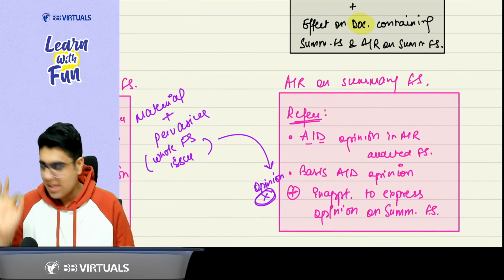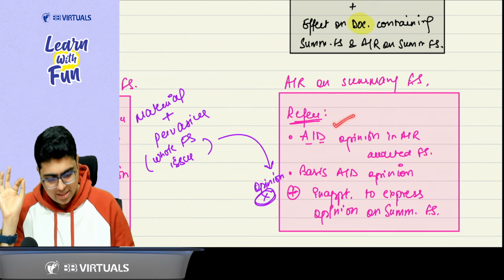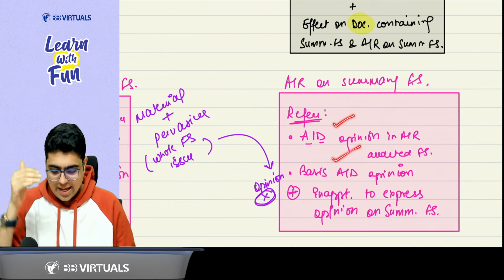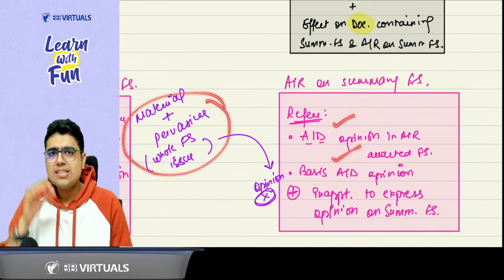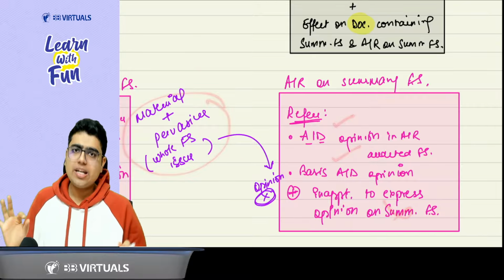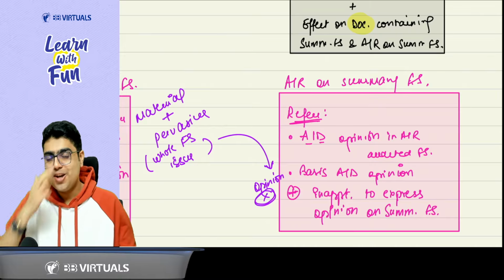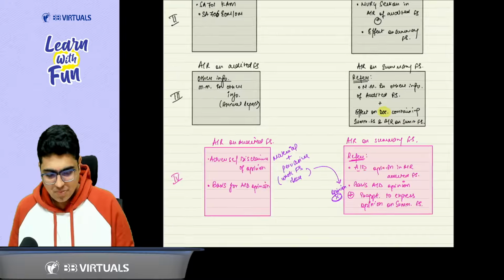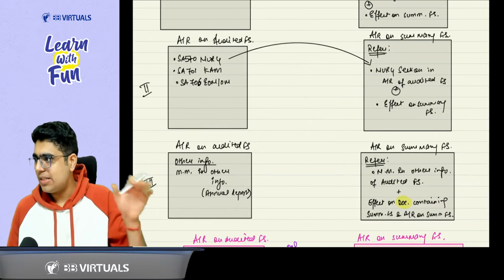So again, the same thing, refer to the adverse or disclaimer of opinion, basis for adverse or disclaimer of opinion, and then say, because the whole financial statements are bad, we are not going to give any opinion on summary financial statement. You got the point or not? Yes, sir. Then two more cases. These are amendments. Please focus.